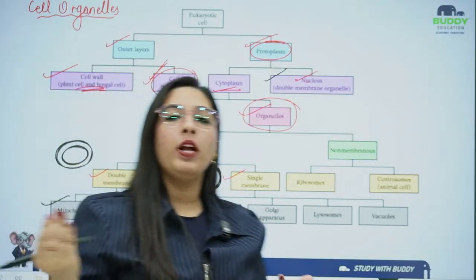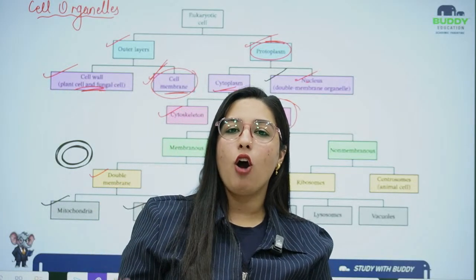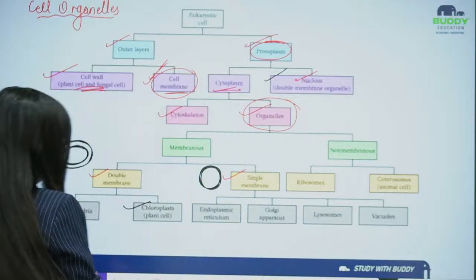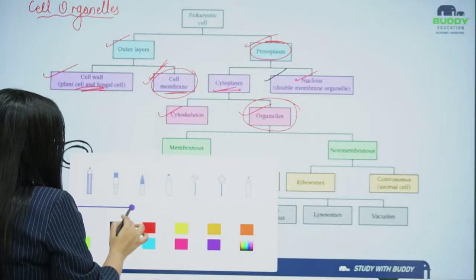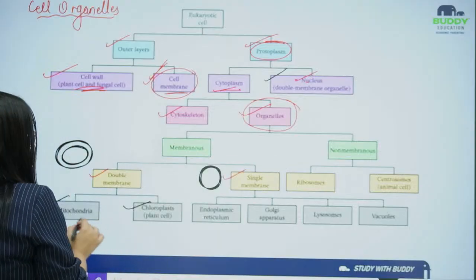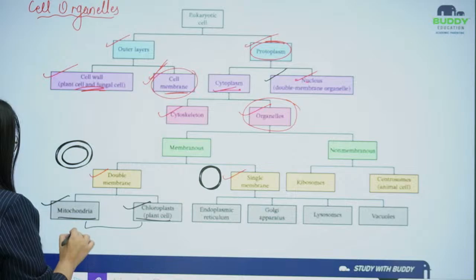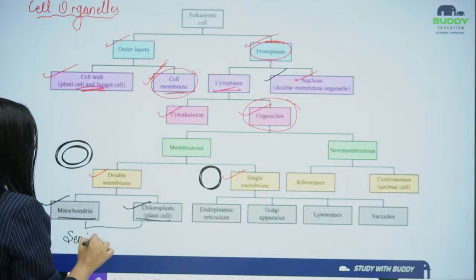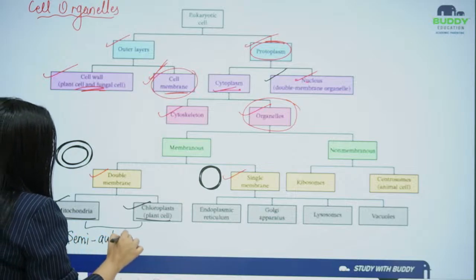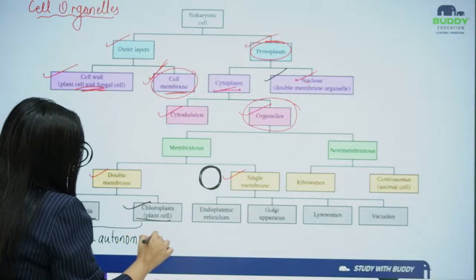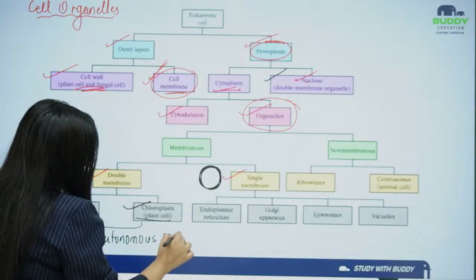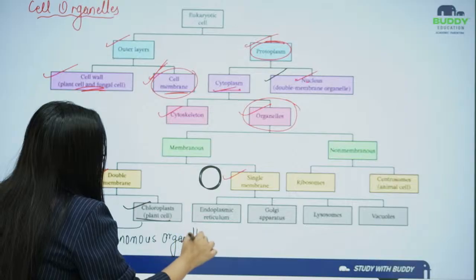That's why they are known as semi-autonomous organelles.